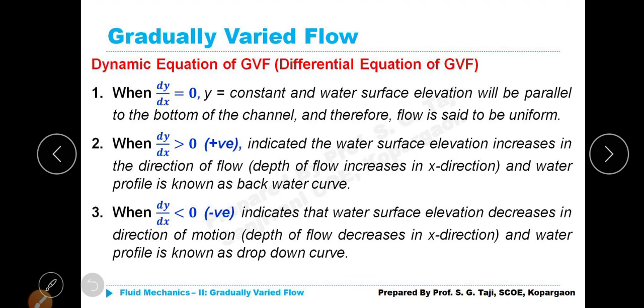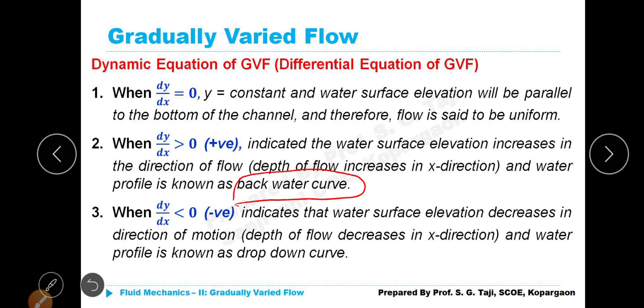Second, suppose dy by dx is greater than 0, then what do you mean? It is positive, which indicates that the water surface elevation increases in the direction of flow, depth of flow increases in x direction, and the water profile is known as backwater surface. Remember, you should always remember, when dy by dx is positive, it is increasing in the flow direction. That is also known as backwater curve.